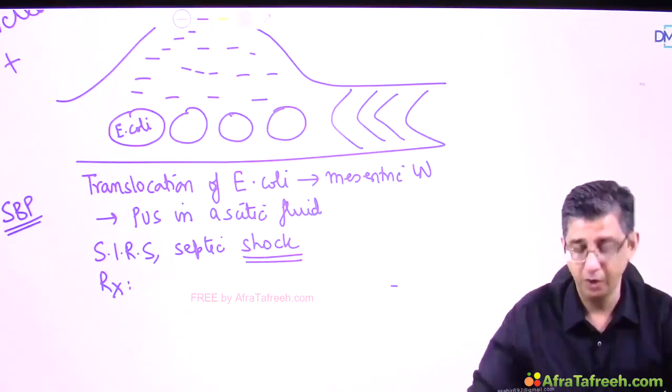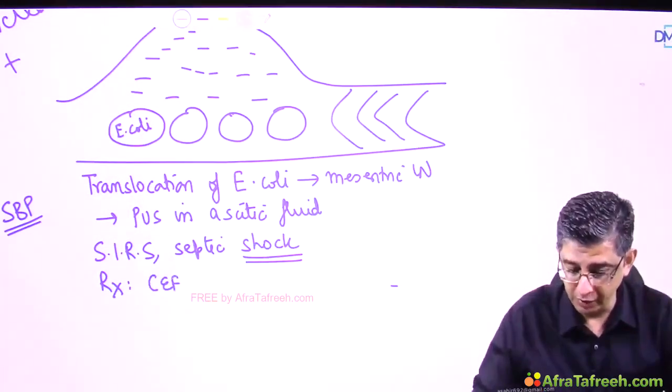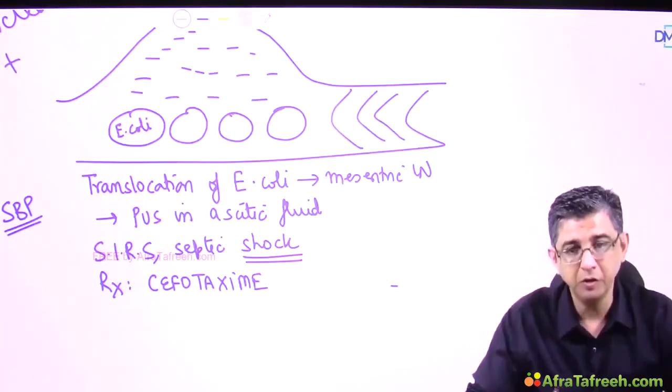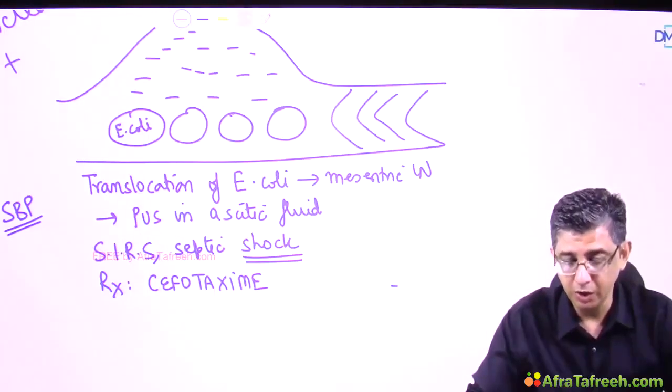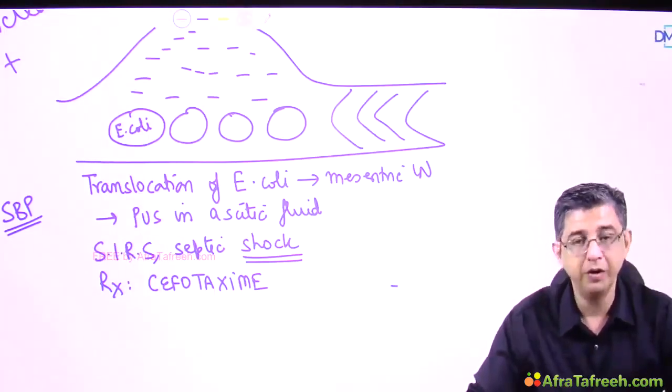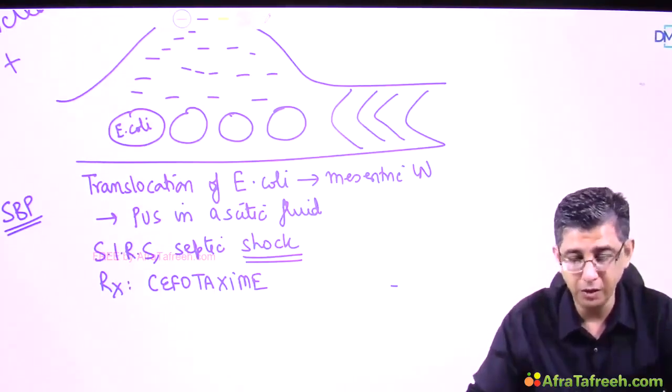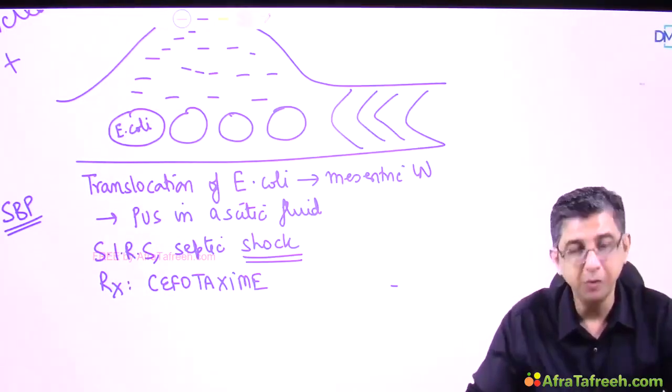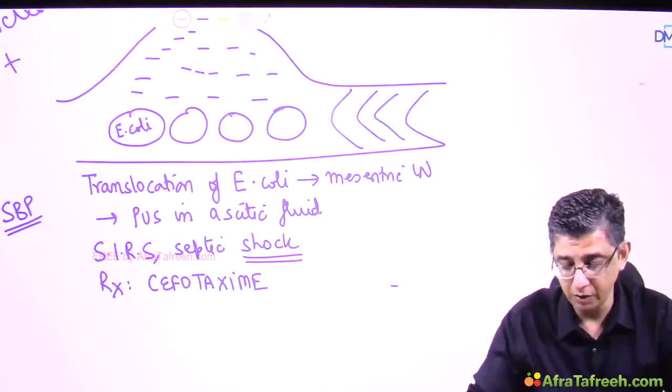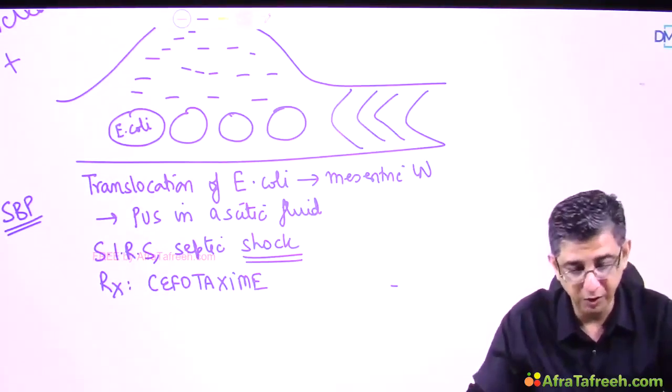The best drug for management of spontaneous bacterial peritonitis, which has now occurred in the patient, would be cefotaxime. Please remember that most of the time spontaneous bacterial peritonitis as a disease is monomicrobial, whereas if 2 or 3 organisms are isolated from the peritoneal fluid, then it is mostly due to perforation of the intestine. But in this case, SBP, it's a monomicrobial infection, and that's usually due to E. coli, as I have mentioned.